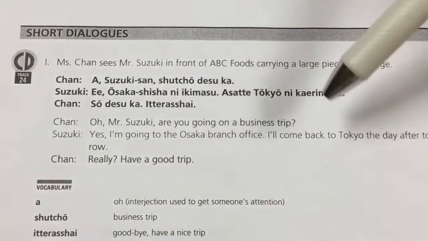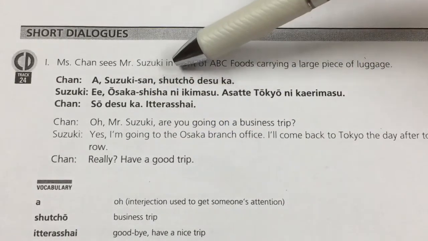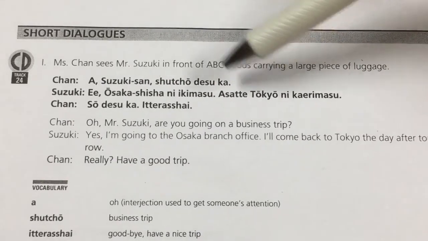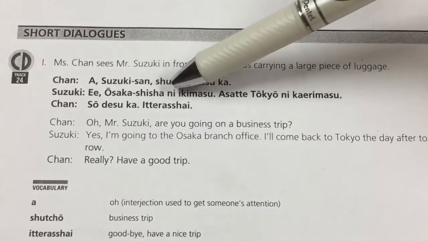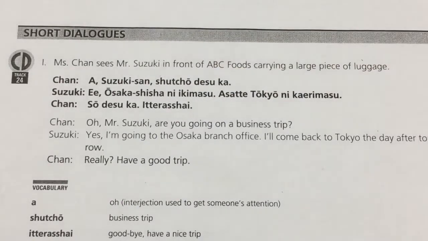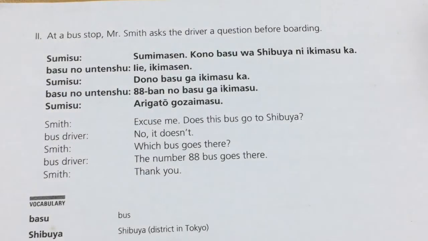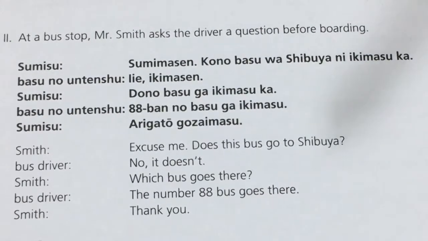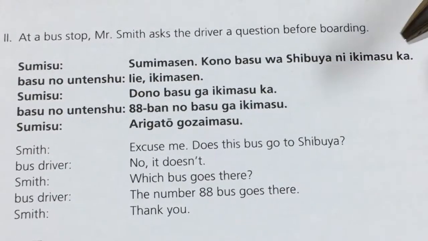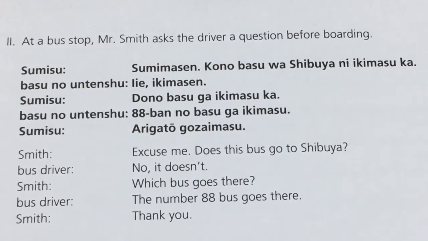So for this short dialogue, please study this phrase, chucho desu ka? Are you going for a business trip? Osaka ni ikimasu. I'm going to Osaka. Please turn to the next page, page 58, for the second short dialogue.